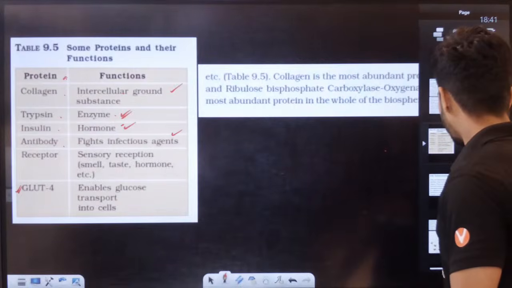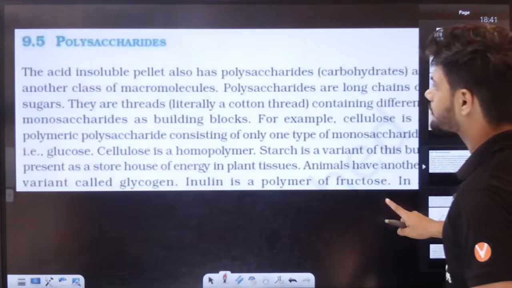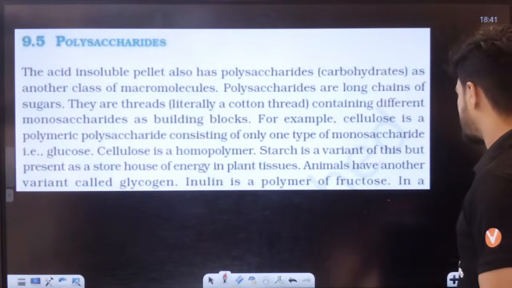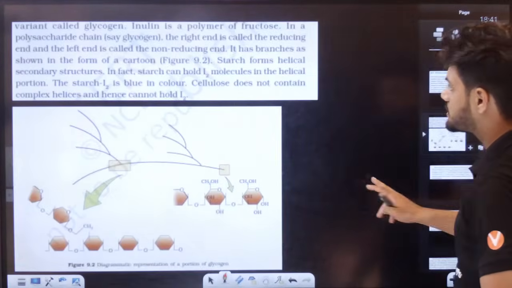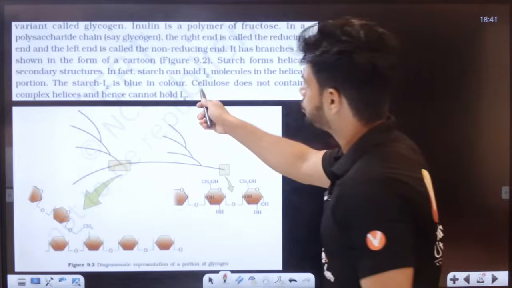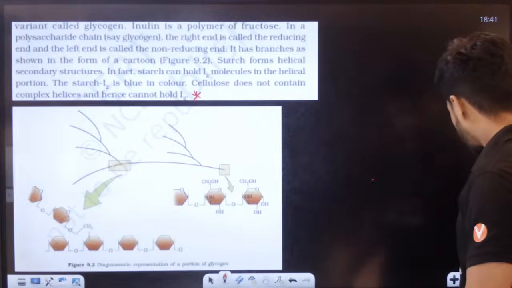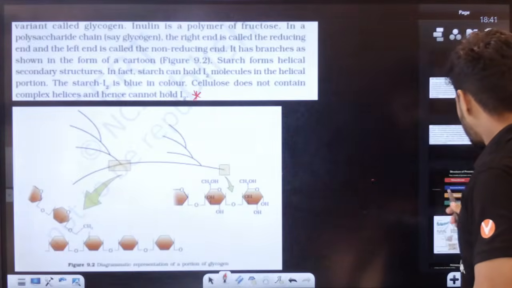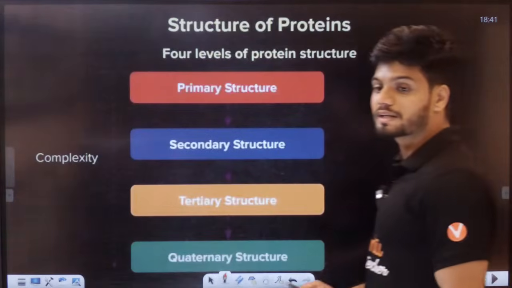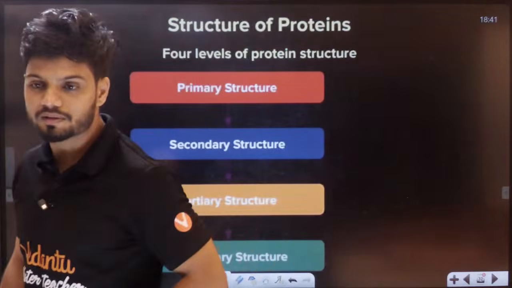Now, students, all of you know this. Polysaccharides is done. This is why your cellulose can't hold iodine. Now, students, we come to something called structure of protein. Shall we start, students?